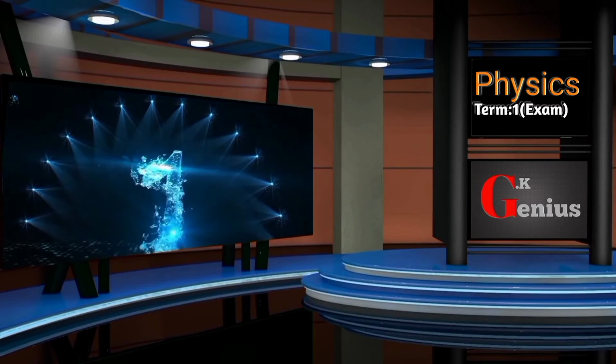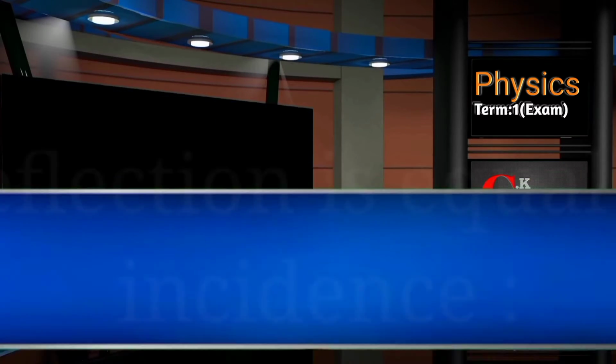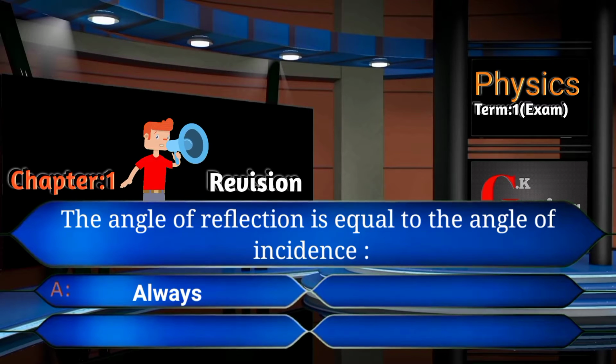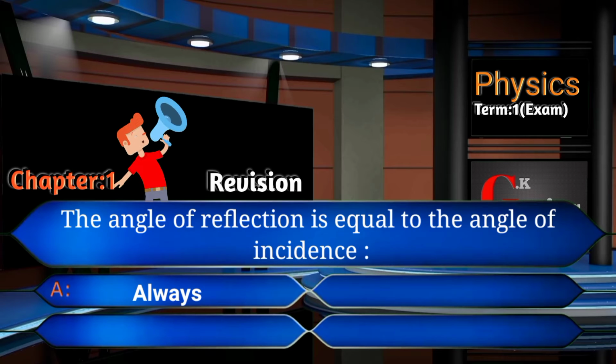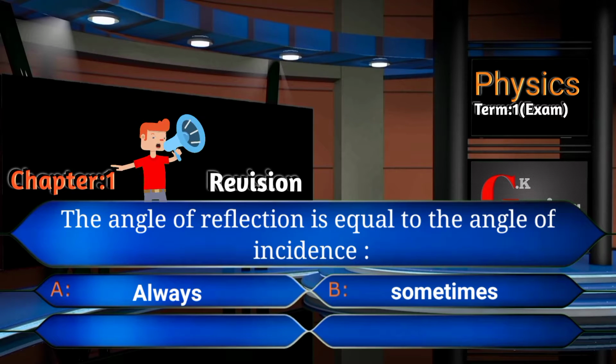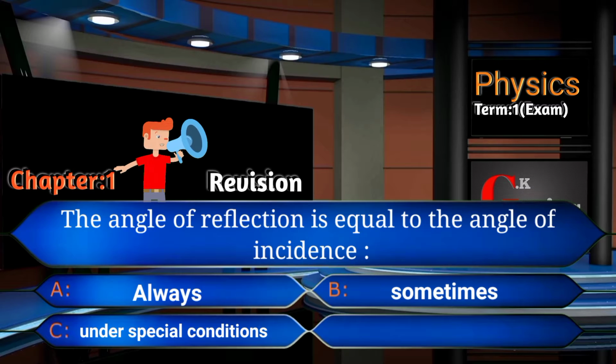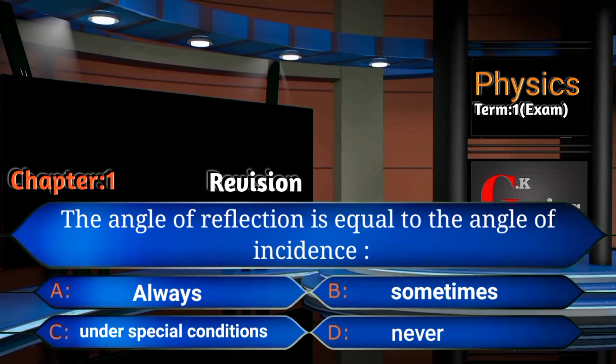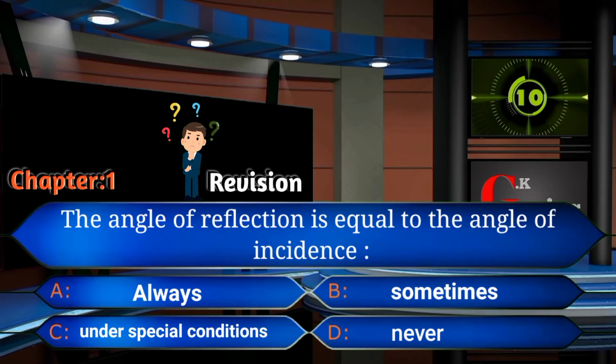First question. The angle of reflection is equal to the angle of incidence. Your option is A, always, B, sometimes, C, under a special condition, and D, never. Time start now. 10, 9, 8, 7, 6, 5, 4, 3, 2.